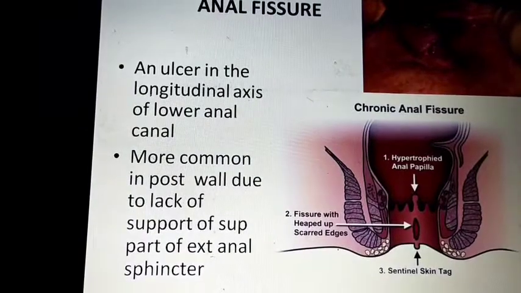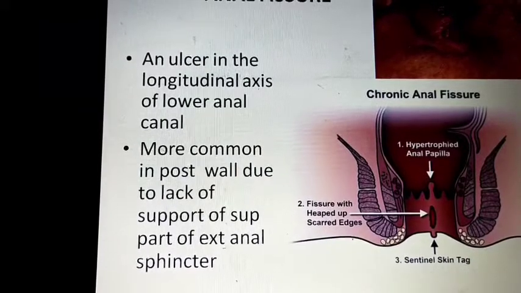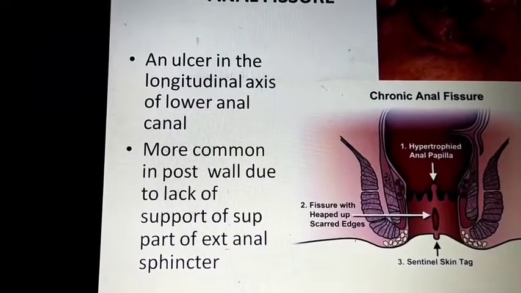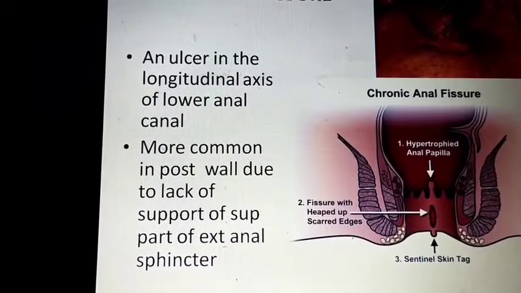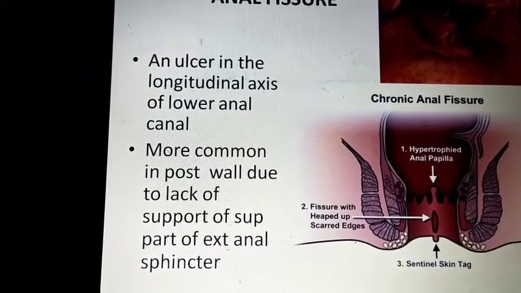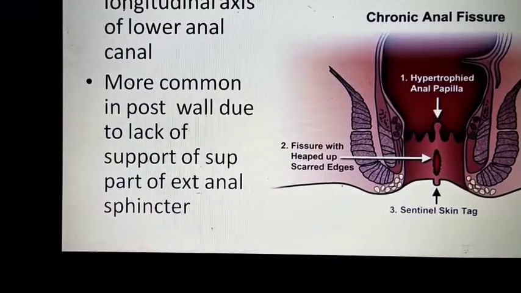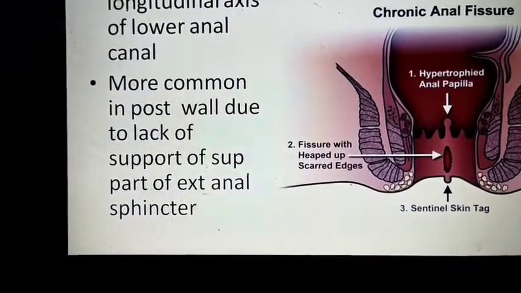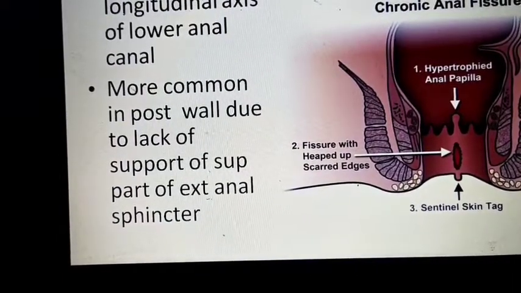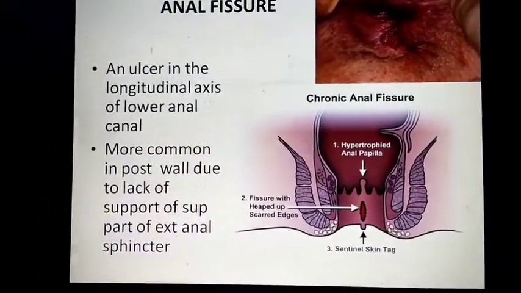Fissure. A fissure is a longitudinal ulceration or cut of the lower anal canal. In an ulcer there is a discontinuity of the mucous membrane. Okay, they say it as an ulcer. It is more common in the posterior wall due to the lack of support of the superior part of the external sphincter, and the posterior wall is longer and the anterior wall is shorter because of more pressure at the posterior wall. Because of that, an anal fissure happens.